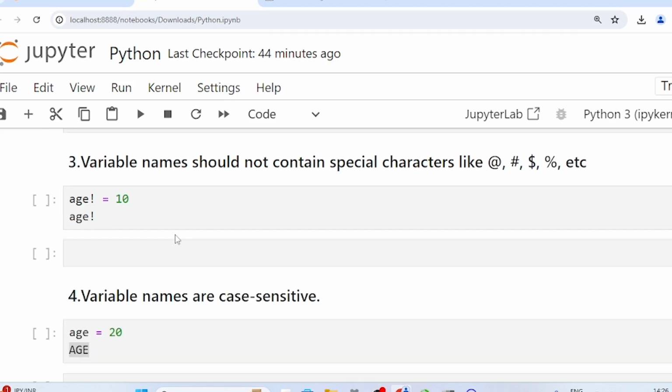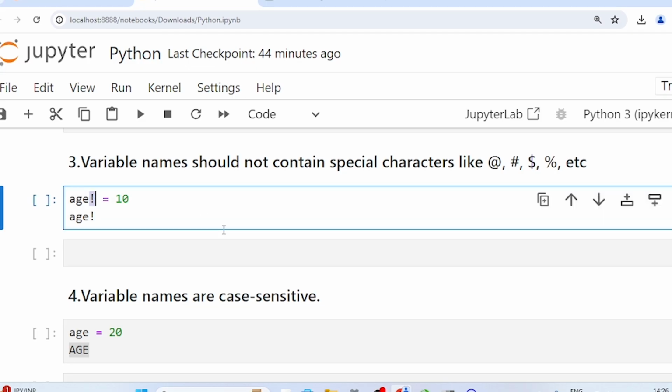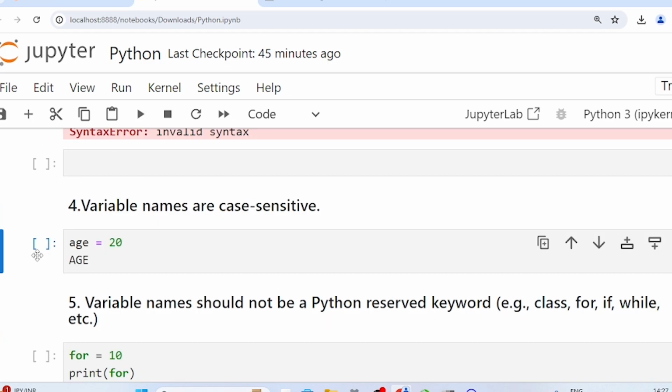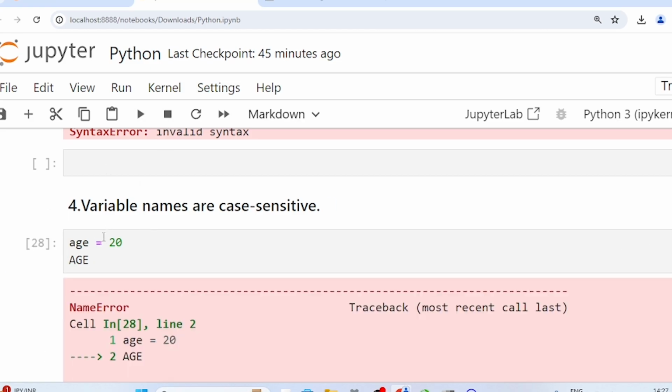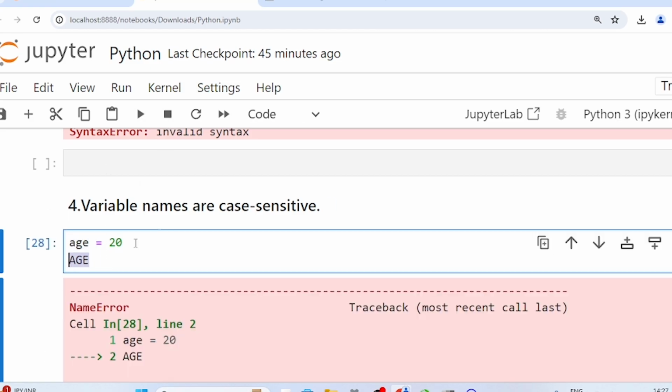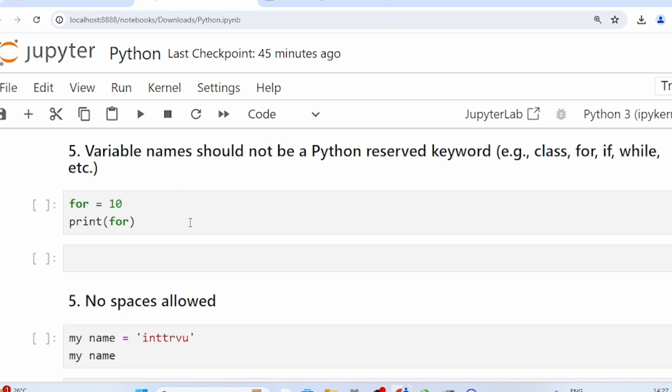Rule number 3. Variable names should not contain special characters like at the rate, hash, dollar, percent, etc. Rule number 4. Variable names are case sensitive. So here, age and Age are two different variables. Rule number 5. Variable names should not be Python reserved keywords. Example: class, for, if, while, etc. Avoid using Python keywords and built-in function names as variable names.